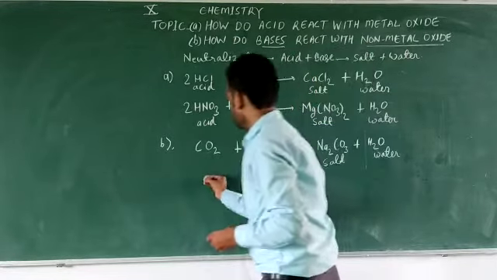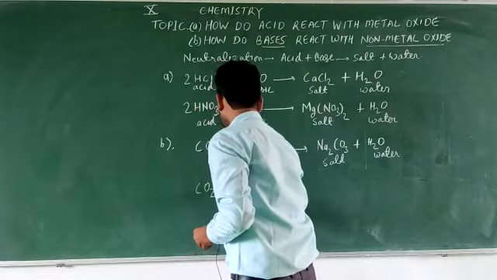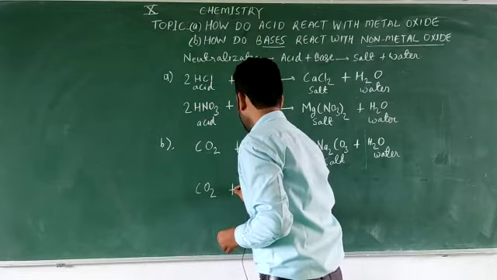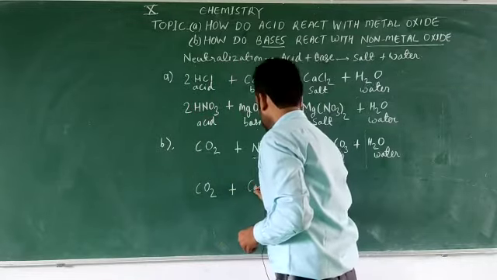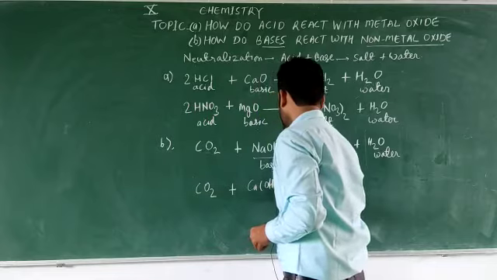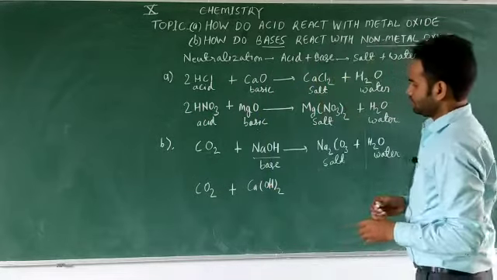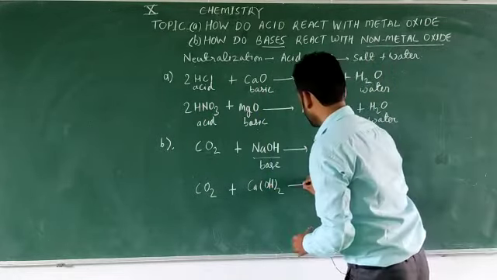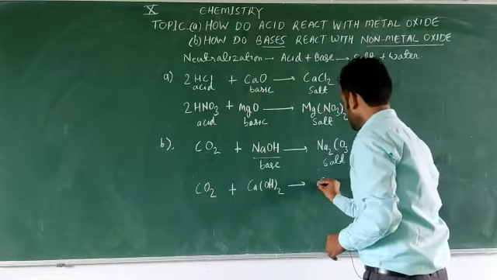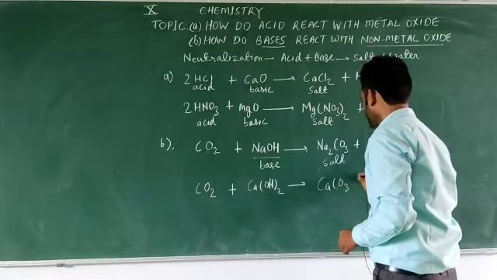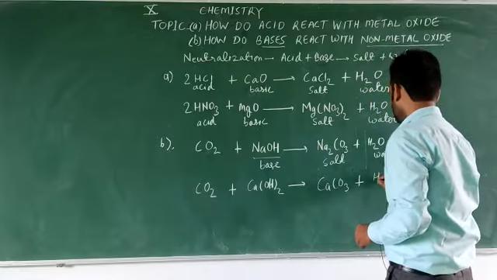We can take another example, non-metallic oxide carbon dioxide plus Ca(OH)2, calcium hydroxide, it is a base here. So the product will be CaCO3 plus H2O.